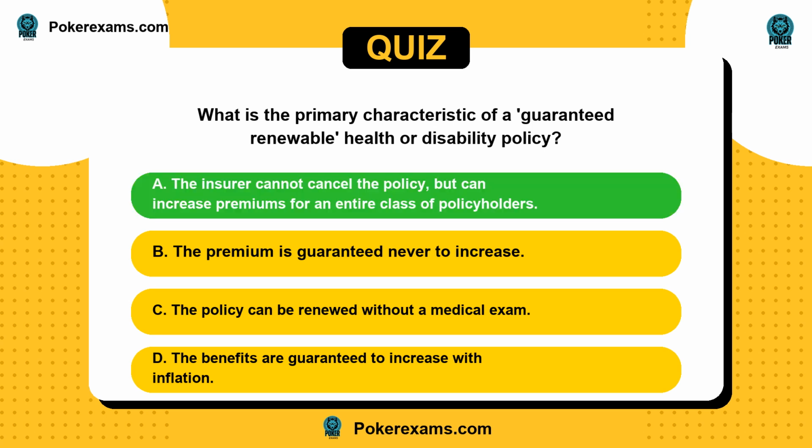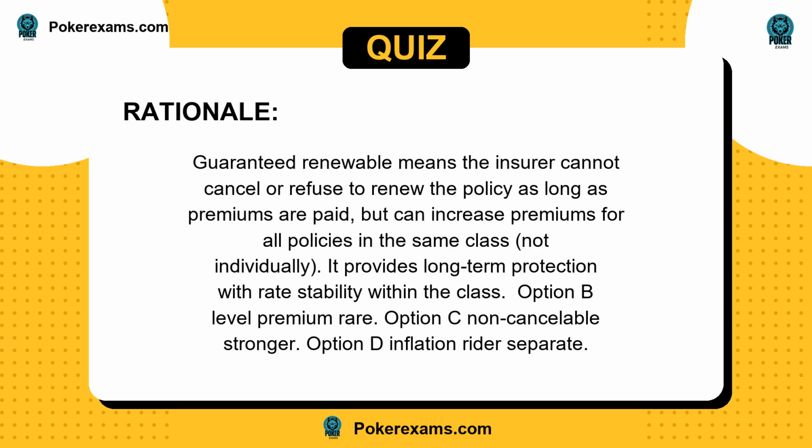The answer is A. Guaranteed renewable means the insurer cannot cancel or refuse to renew the policy as long as premiums are paid, but can increase premiums for all policies in the same class, not individually. It provides long-term protection with rate stability within the class. Option B, level premium, is rare. Option C, non-cancelable, is stronger. Option D, inflation rider, is separate.